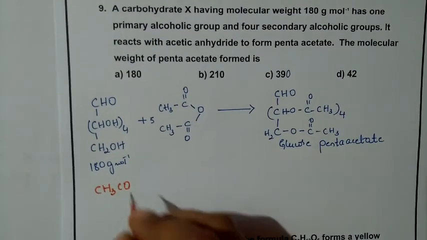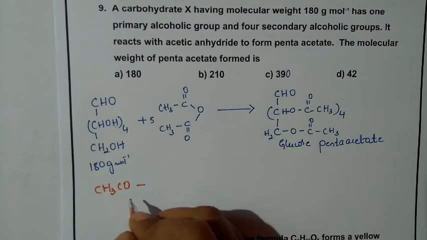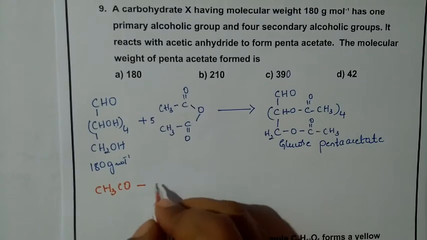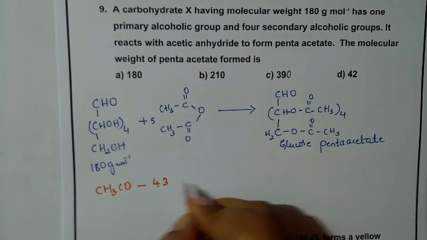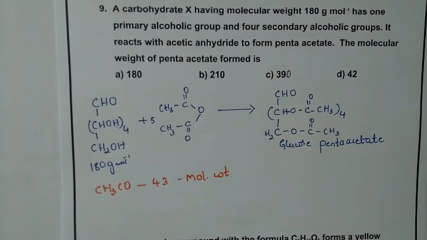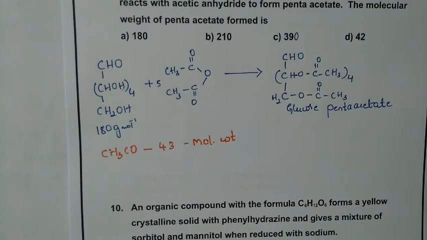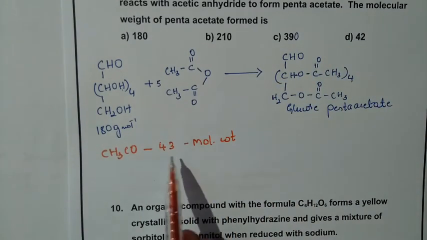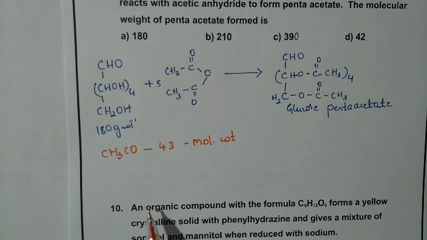CH3CO group. If it is being calculated, the molecular weight of this one is 43. It is the easier calculation rather than writing the entire thing and calculating. CH3CO, 43 molecular weight, is going to come.